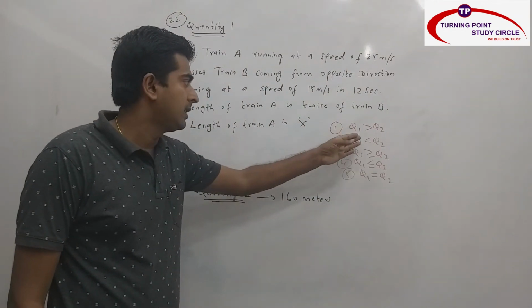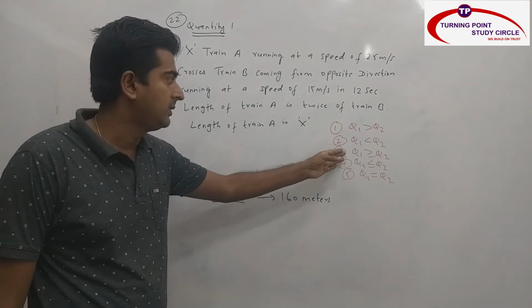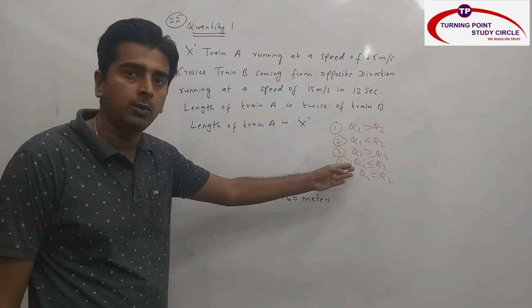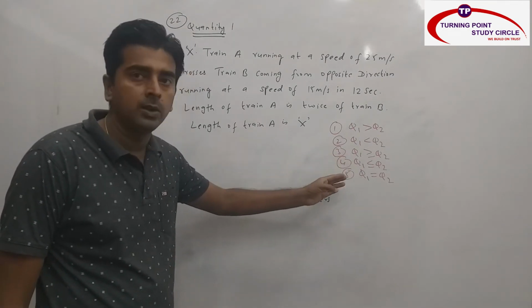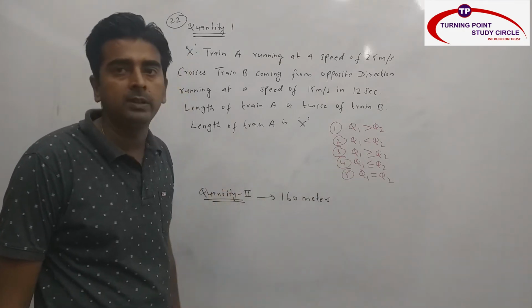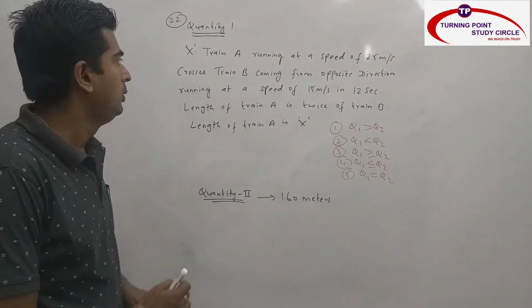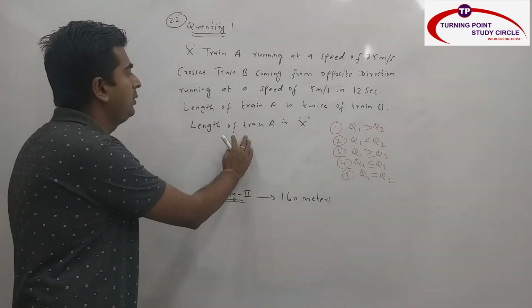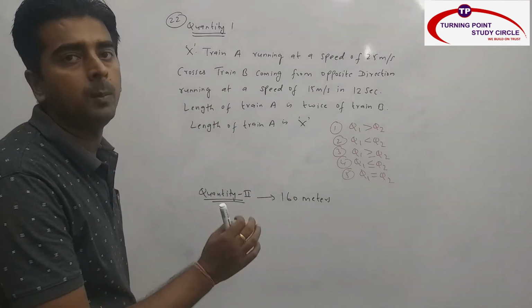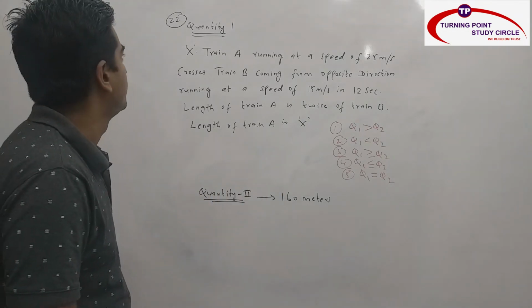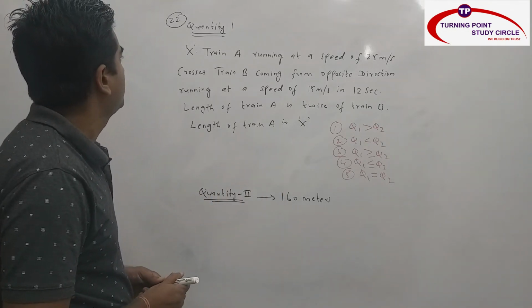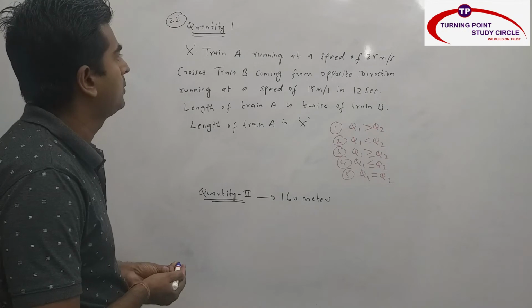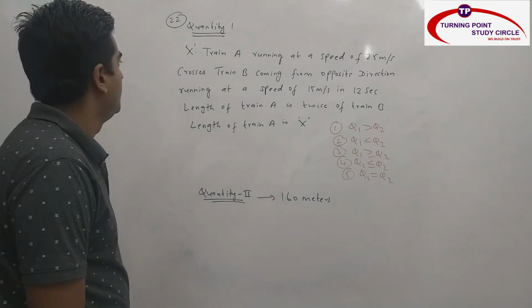First option Q1 greater than Q2, second option Q1 less than Q2, third one Q1 greater than equal to Q2, fourth one Q1 less than equal to Q2, and fifth one is nothing but Q1 is equal to Q2. So you need to solve both the statement, but here quantity 2 they have given the value. That means you have to solve only quantity 1 and then you have to compare and then you have to choose the option.